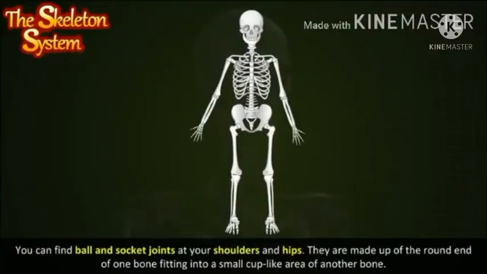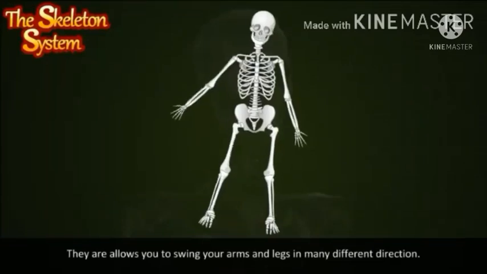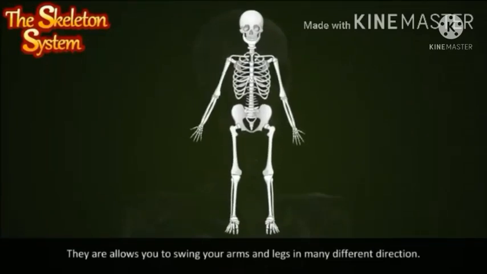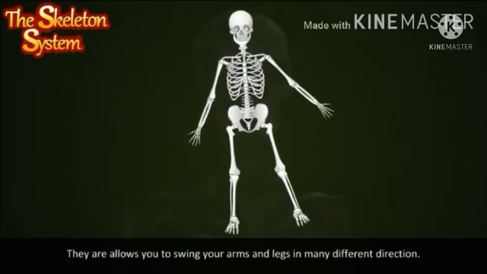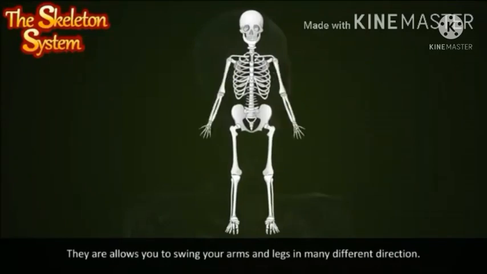You can find ball and socket joints at your shoulders and hips. They are made up of the round end of one bone fitting into a small cup-like area of another bone. They allow you to swing your arms and legs in many different directions. That's all about the skeletal system.